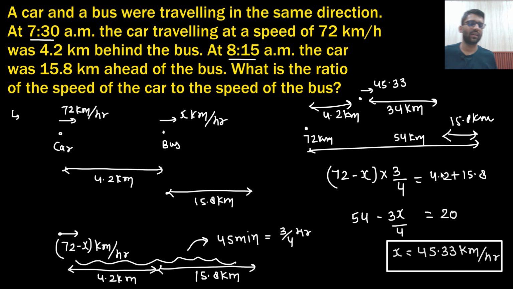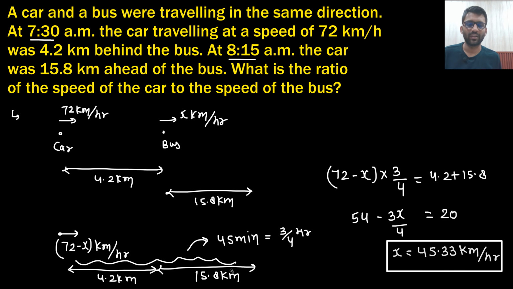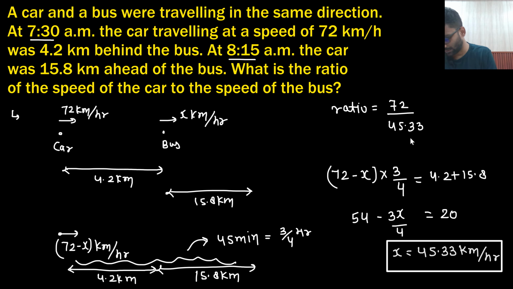So in this way you can draw the diagram as well, right? And actually they were asking for the ratio of the speeds. So what is the ratio? The ratio is 72 divided by 45.33. Let me check. They are asking for the ratio, so to get the ratio, we have to write it in a better manner. We cannot write 45.33, right?